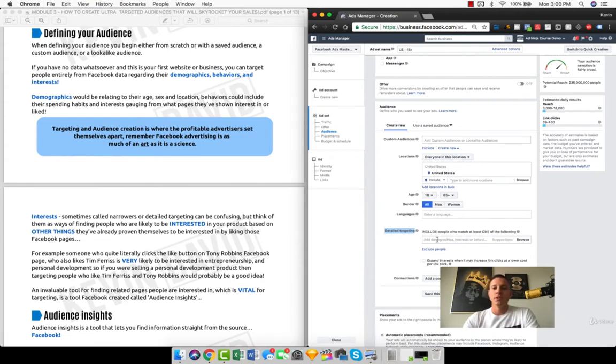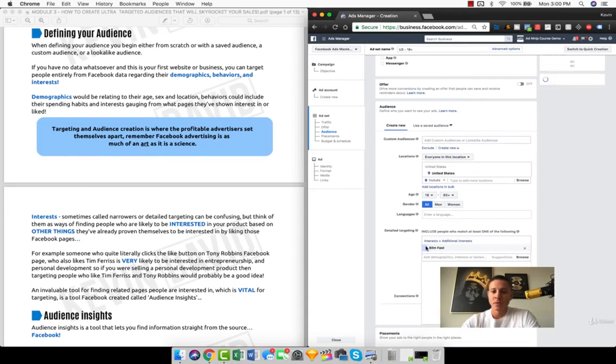So what does an interest actually mean? Literally, from a detailed targeting perspective on Facebook, it means somebody has shown interest in a Facebook page. If I was going to target people who wanted a premium exercise bike, I'd probably want to target people who are interested in weight loss. And how do I know that somebody is interested in weight loss or fitness? Let's think of some things. The first thing that comes to my mind is Slim Fast, the drink. What this means is people who have expressed an interest in or liked pages related to Slim Fast.